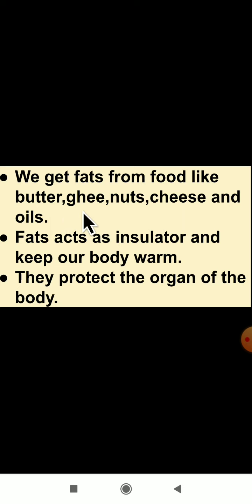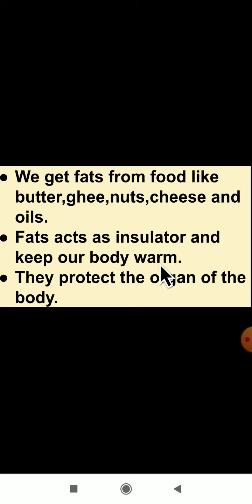As we learned which are the sources of carbohydrates: bread, potato, rice, chapati and sugar. Then which are the sources of fats? Butter, ghee, nuts, cheese and oils are the sources of what here? Fats. Fats act as an insulator and keep our body warm here.